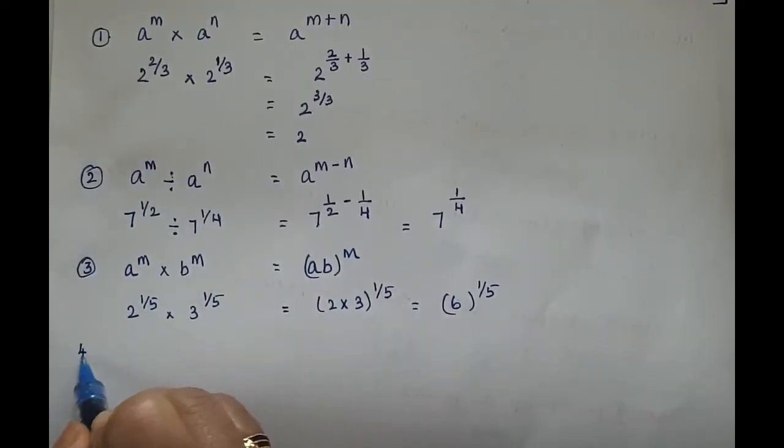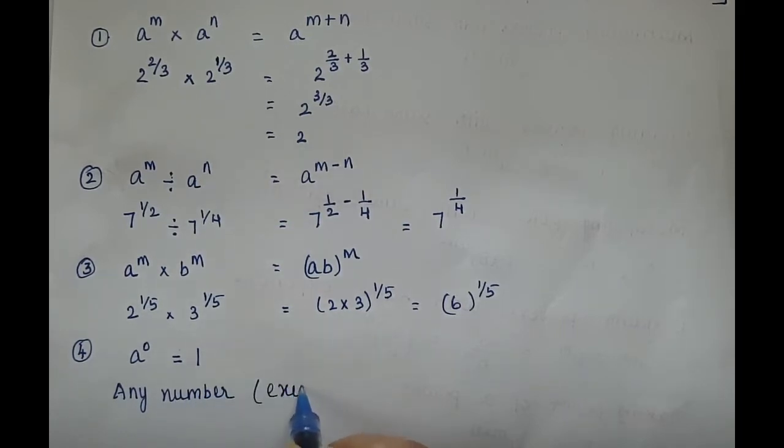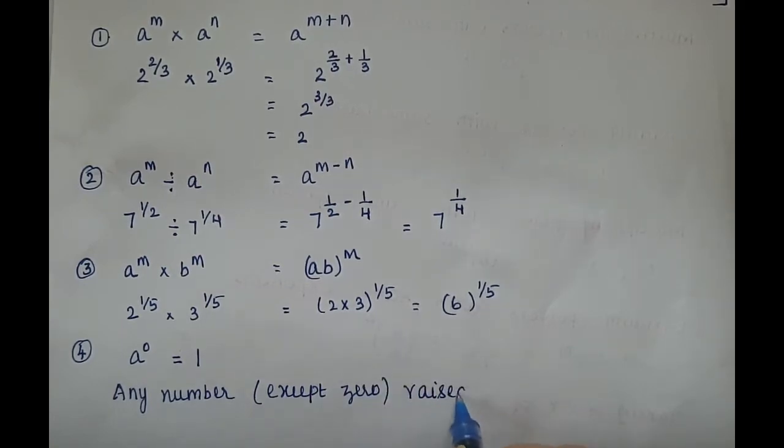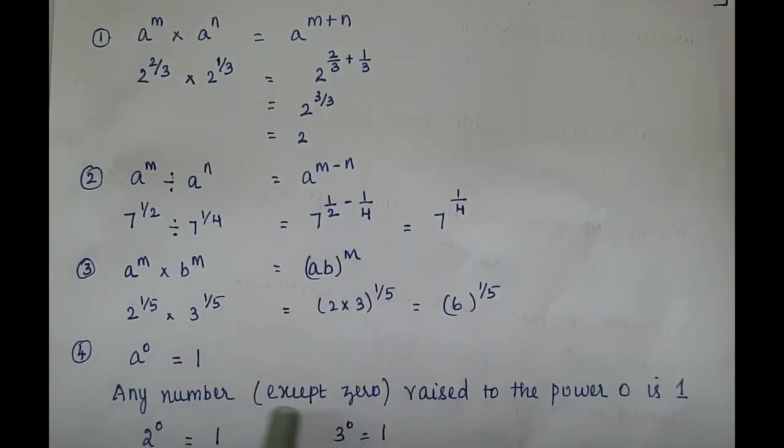Next, fourth one, a to the power of 0 equal to 1. So here you have to note an important point. Any number except 0, raised to the power 0 is 1. What it means? 2 to the power of 0 equal to 1. Okay. 3 to the power of 0 equal to 1, but 0 to the power of 0, it is not defined. That's why here it is given except 0, raised to the power 0 is 1.